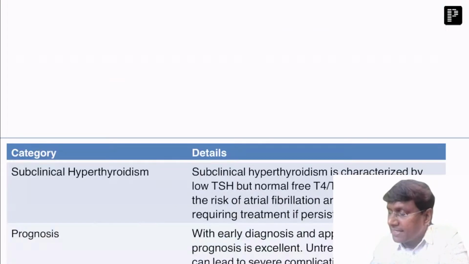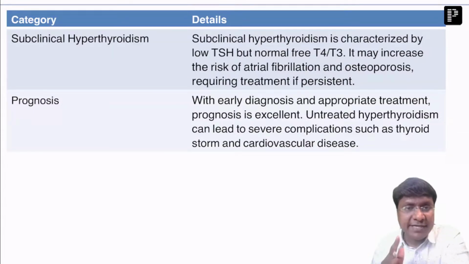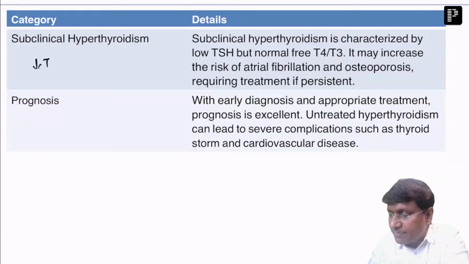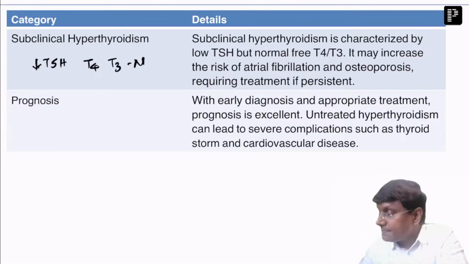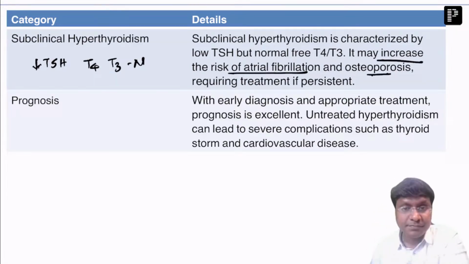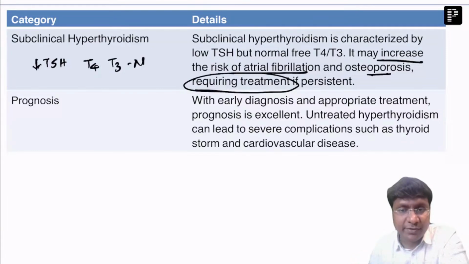Next is subclinical hyperthyroidism. What did we discuss? The TSH will be reduced and T3, T4 levels will be normal, right? The problem with subclinical hyperthyroidism is it may increase the risk of atrial fibrillation as well as osteoporosis, right? And if this subclinical hyperthyroidism is persistent, then they require the treatment.